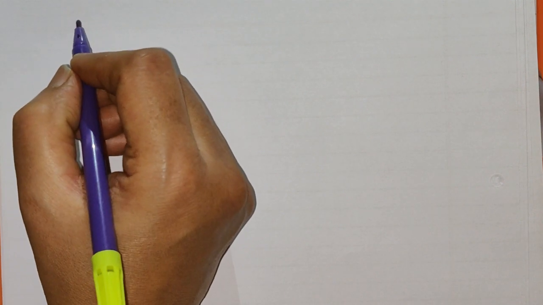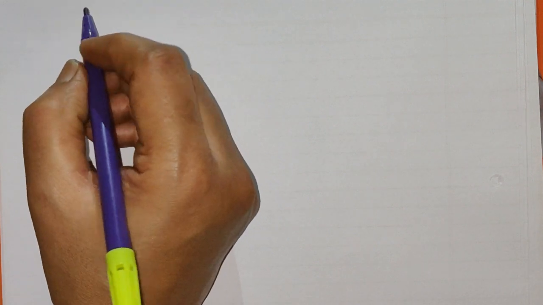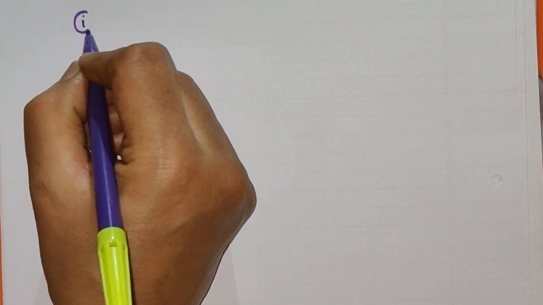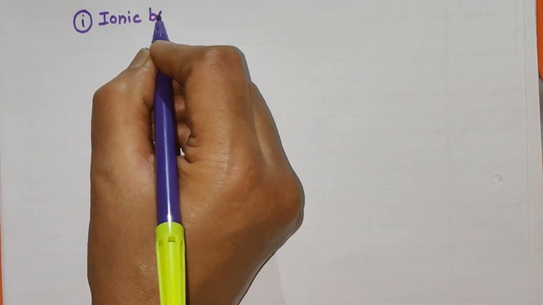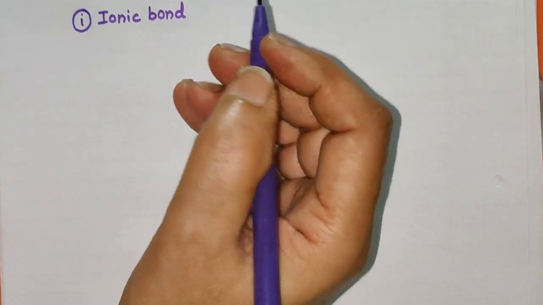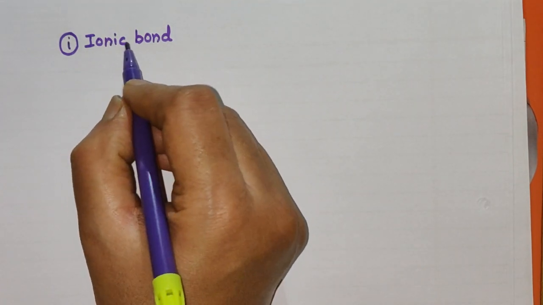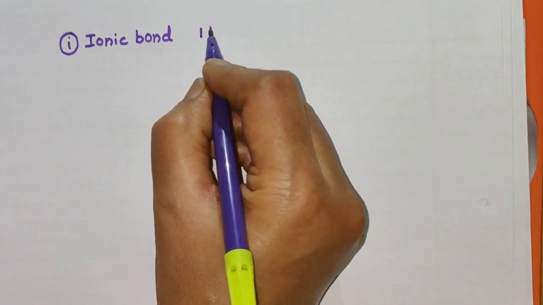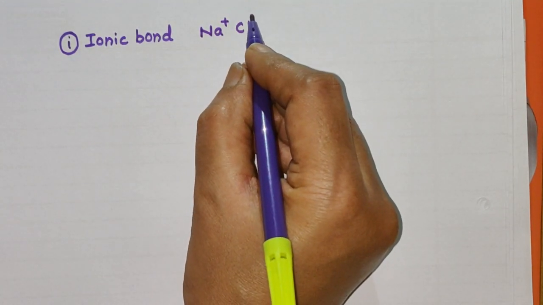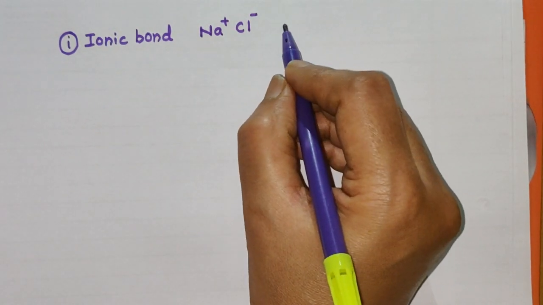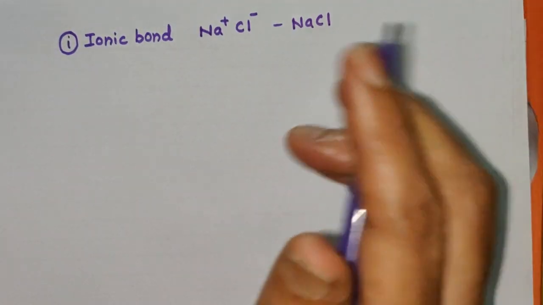In 11th standard, in the topic chemical bonding, we have studied there are two main types of chemical bonds. First one is ionic bond. How ionic bond is formed? Due to the complete transfer of electrons. Remember, now here one atom donates electron, another atom accepts that electron, and there is electrostatic force of attraction between two oppositely charged ions, and that bond formed is called as ionic bond. The example is formation of NaCl.